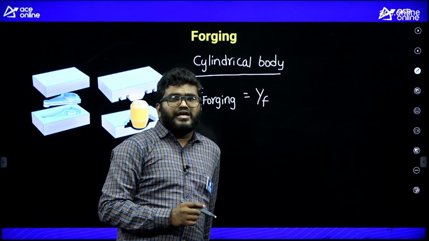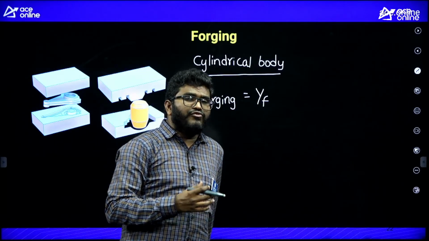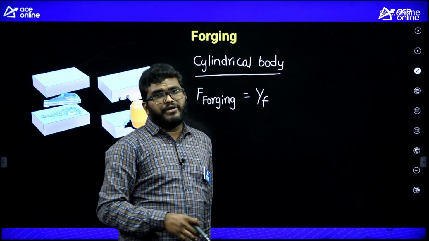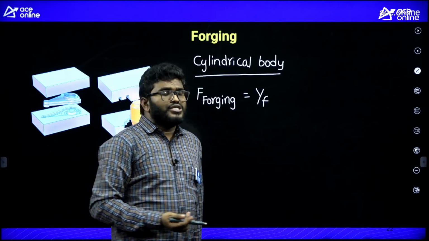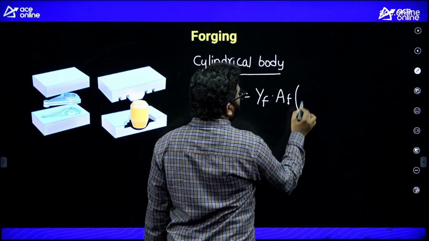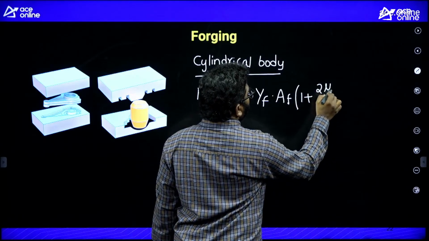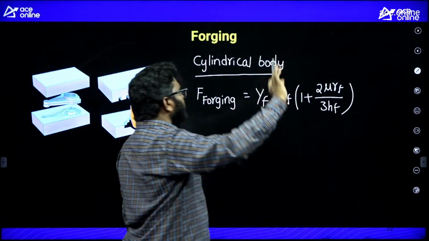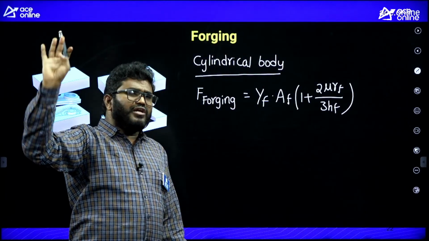We are using flow stress because we are calculating the forging force at the end of the forging operation, the maximum forging force. So YF into AF, the final area, into 1 plus 2 mu RF by 3HF. This is the only one formula. You just remember this.